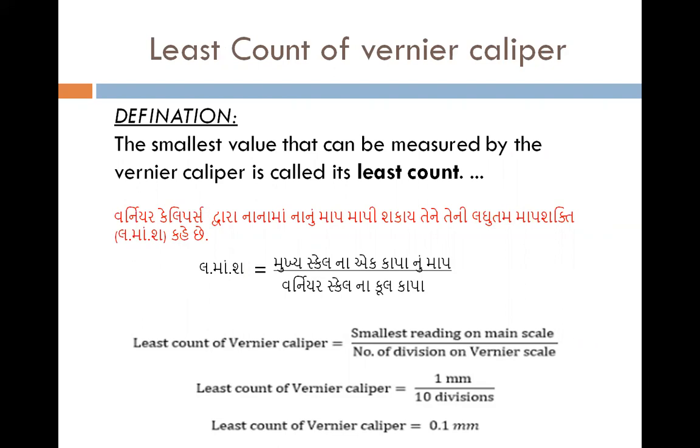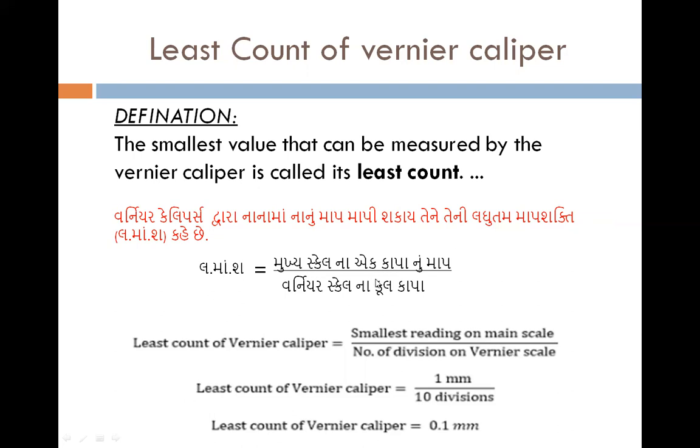Okay. What is the least count? Just now I said it before 5-10 minutes. I can say what is least count. Least is, once again I can say, it is the smallest, and a count is measurement. The smallest value that can be measured by vernier calipers is called its least count. Vernier calipers દ્વારા નાનામાં નાનું માપ માપી શકાય તેને લઘુત્તમ માપ શક્તિ કહે છે. A simple definition which carries 1 mark in your exam.